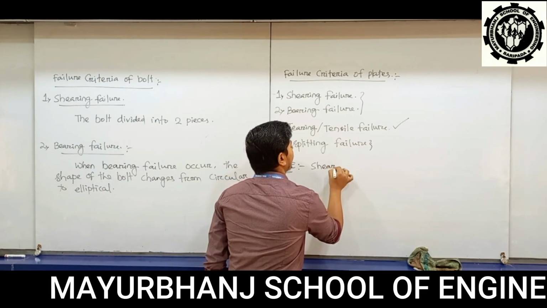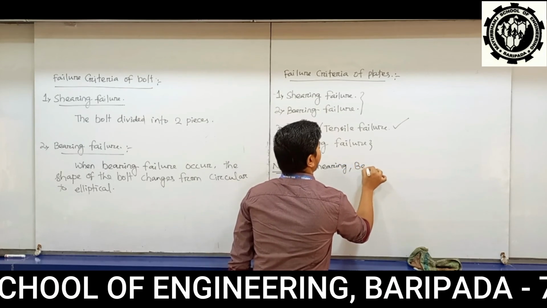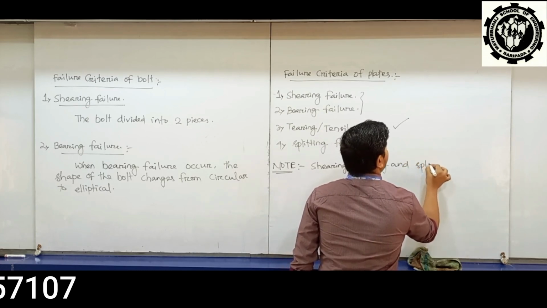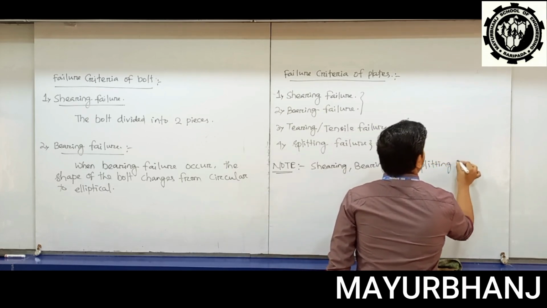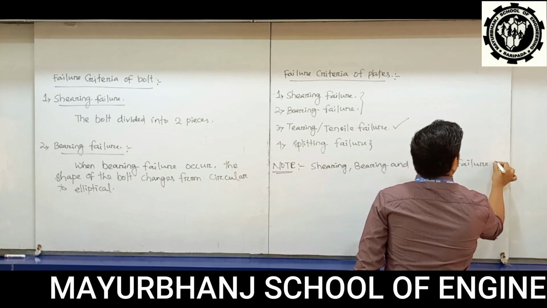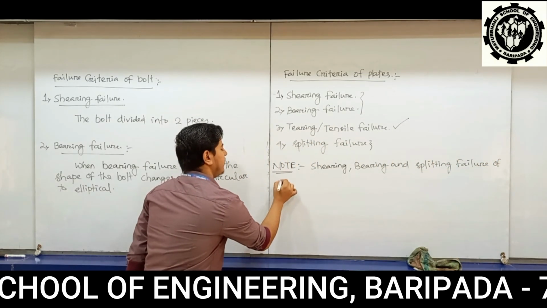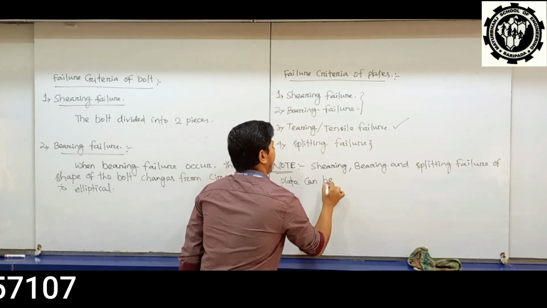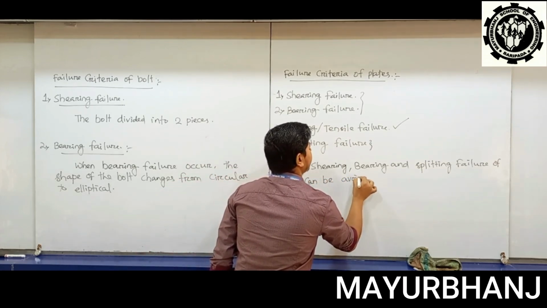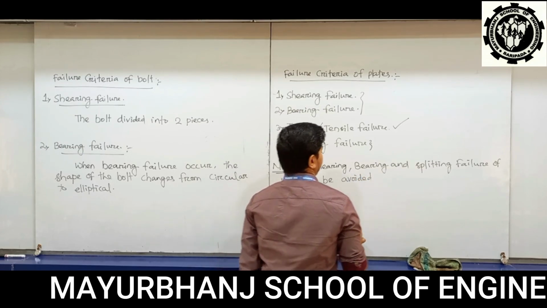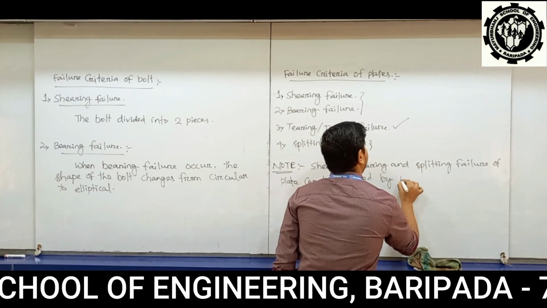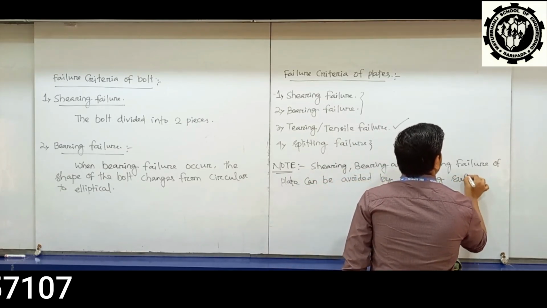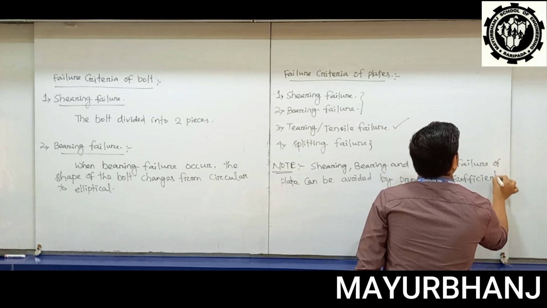Shearing, bearing and splitting failure of plate can be avoided by providing sufficient end distance.